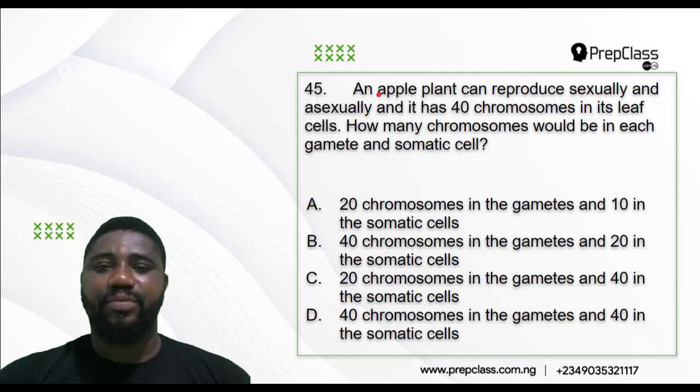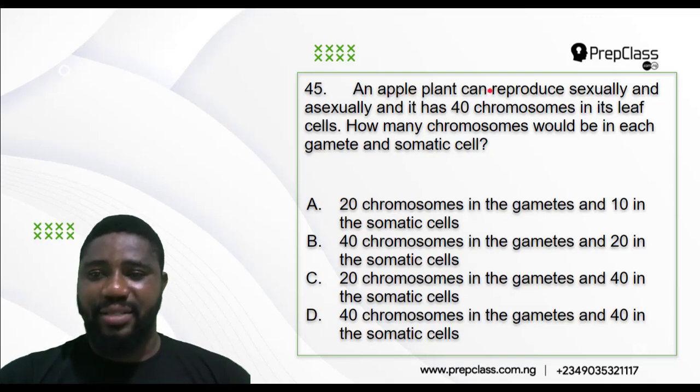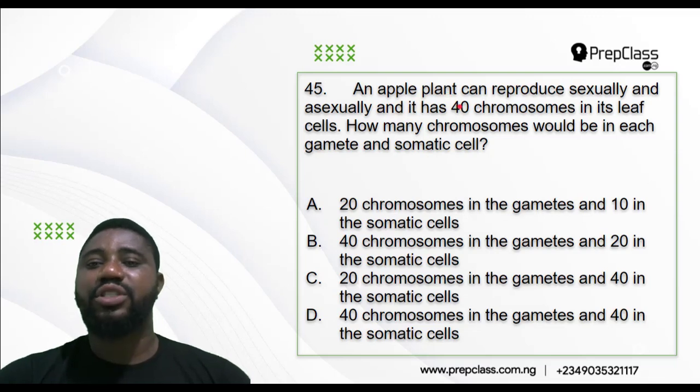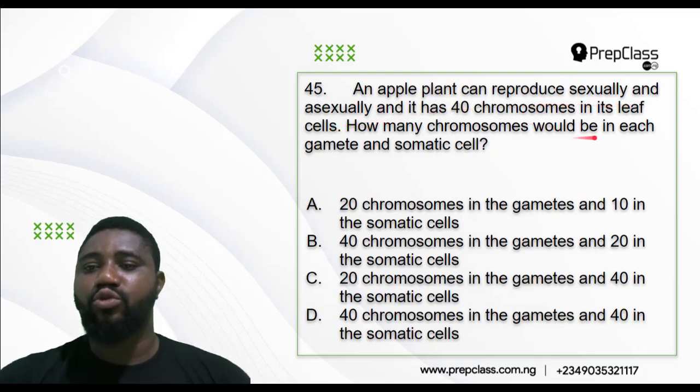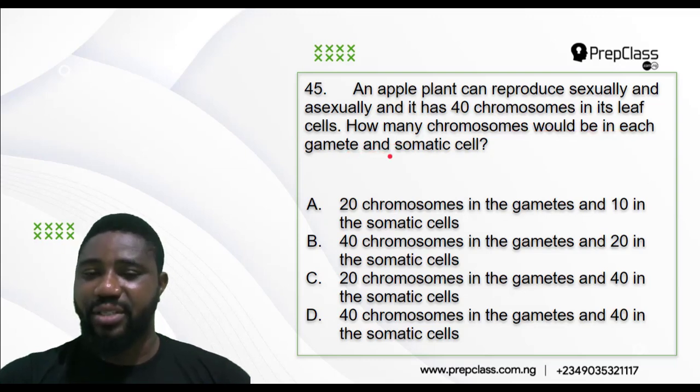45 rather, and the last. An apple plant can reproduce sexually and asexually, and it has 40 chromosomes in its leaf cells. How many chromosomes will be in each gamete and somatic cell? 20 chromosomes in the gametes, 10 in the somatic; 40 in the gametes, 20 in the somatic; 20 in the gametes, 40 in the somatic; 40 in the gametes, 40 in the somatic.